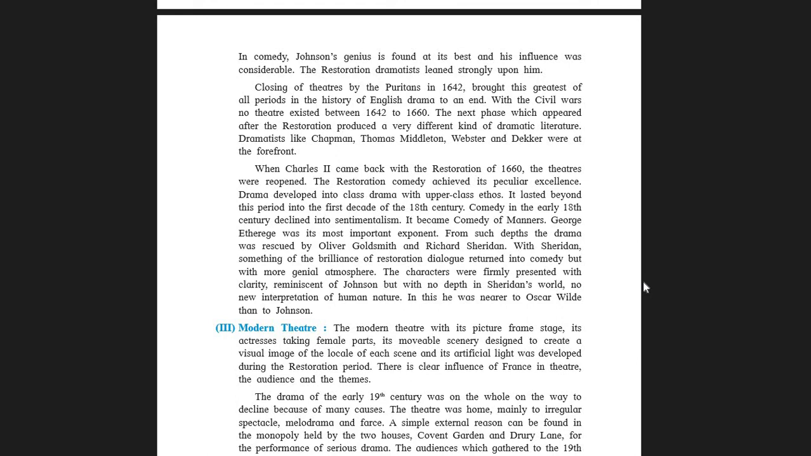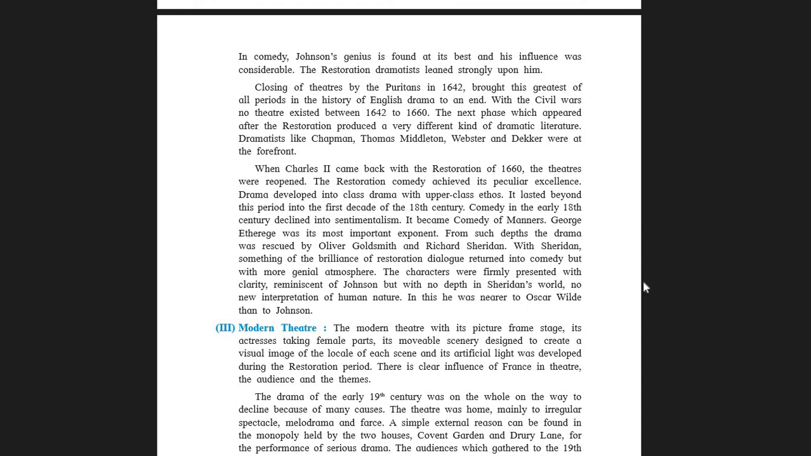So students, George Etheridge was its most important exponent. From such depth, the drama was rescued. Rescued means saved by Oliver Goldsmith and Richard Sheridan. With Sheridan, something of the brilliance of Restoration dialogue returned into comedy, but with a more genial atmosphere. Students, please take note: not to forget the past, to preserve the past, but at the same time to accept the new.